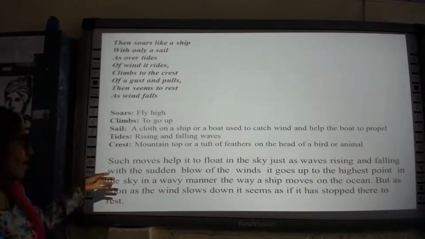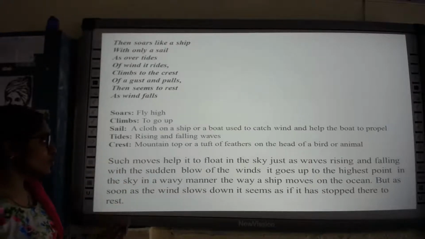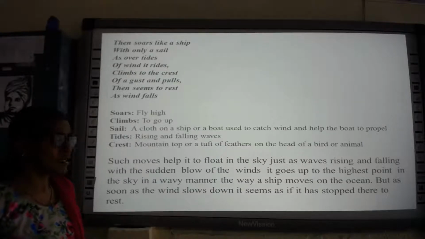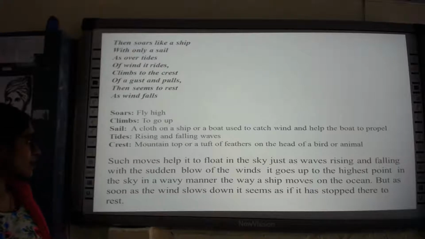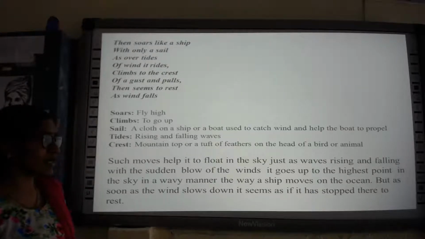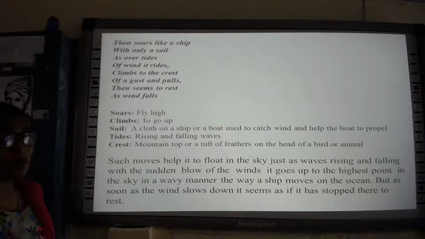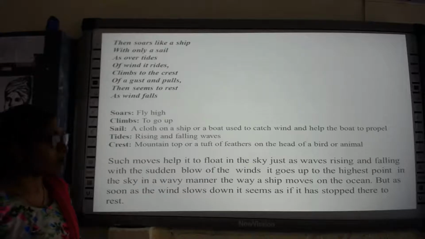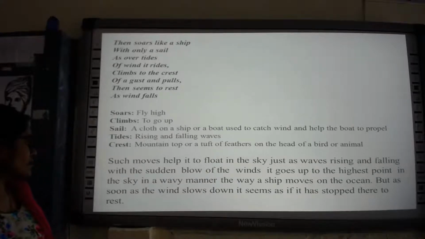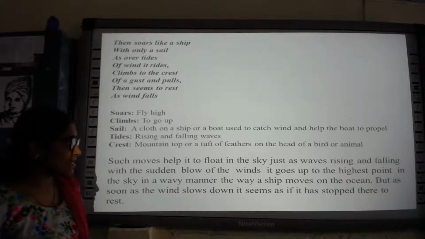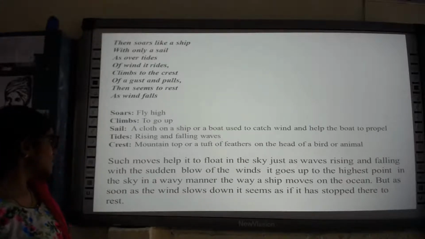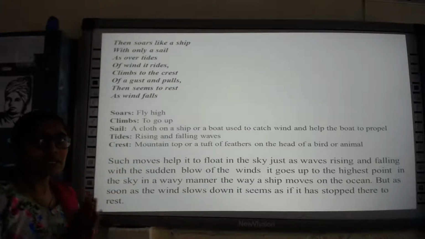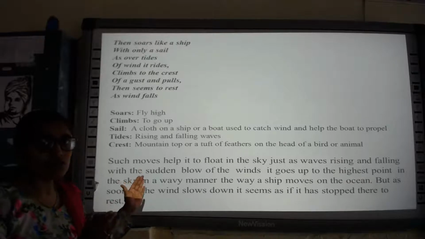Okay, so once again, how is the kite moving? Such moves help it to float in the sky, just as waves rising and falling with the sudden blow of the winds, it goes up to the highest point in the sky in a wavy manner, the way a ship moves on the ocean. But as soon as the wind slows down, it seems as if it has stopped there to rest. So here I said that the poet is comparing the flight of the kite to the sail of a ship.